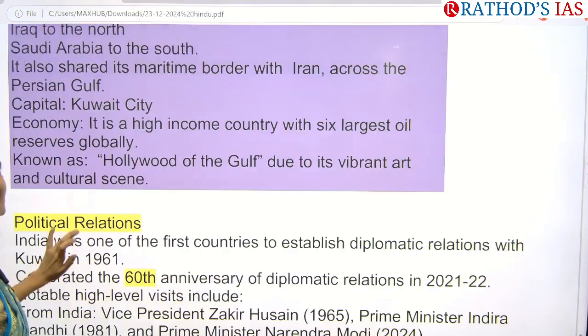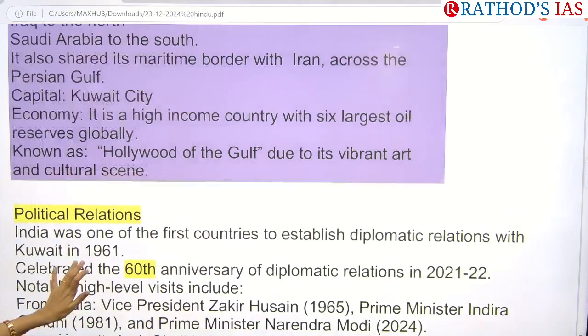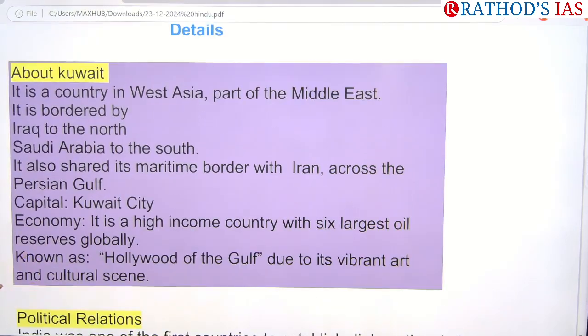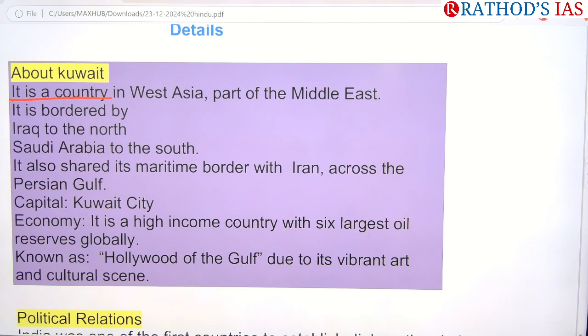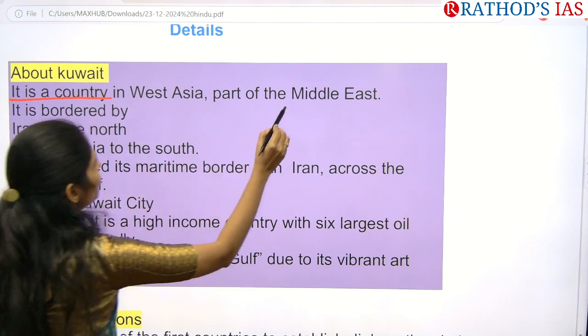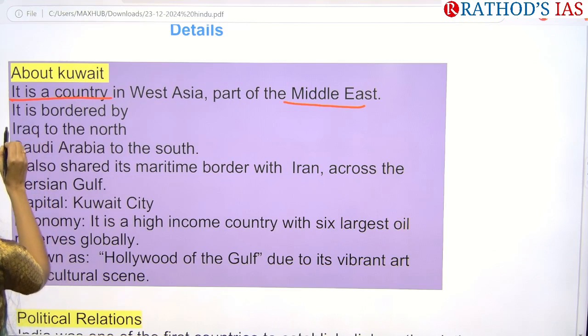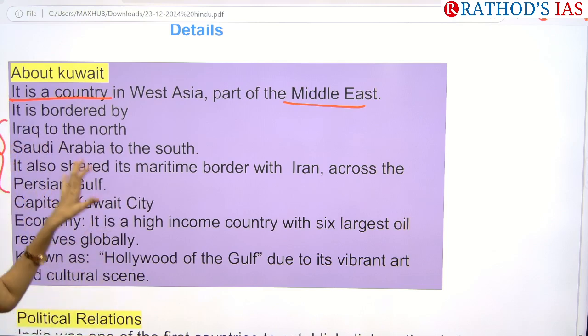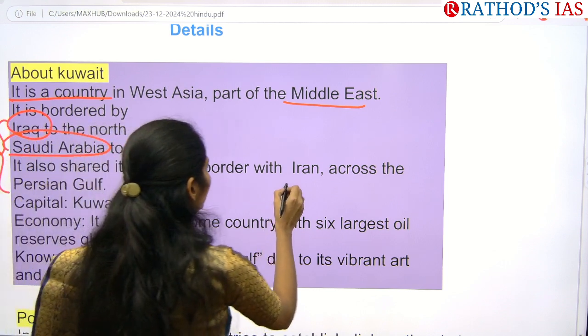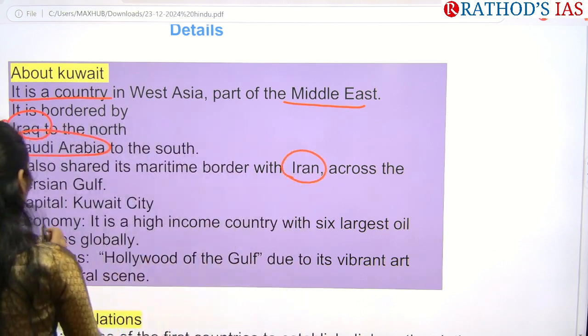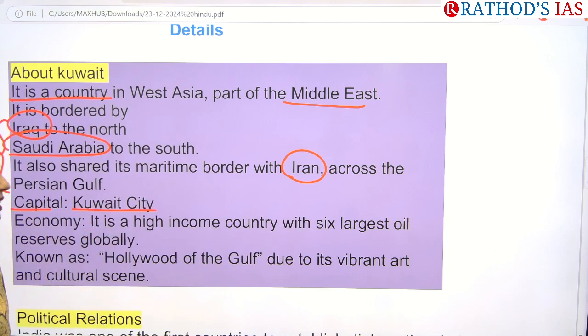Now some basic facts. Kuwait is a country located in West Asia, which is part of the Middle East. Regarding bordering countries, it shares a boundary with Iraq, a boundary with Saudi Arabia, and a maritime boundary with Iran. And the capital is Kuwait City.